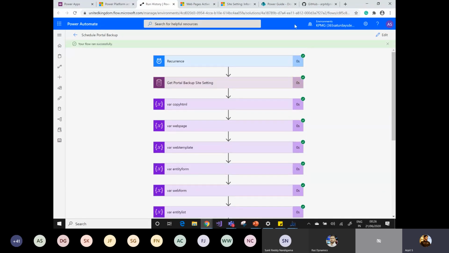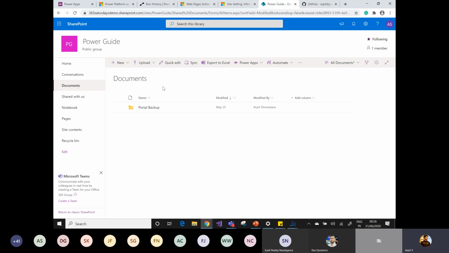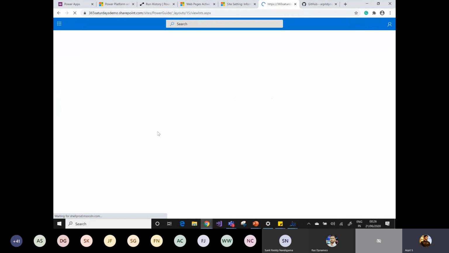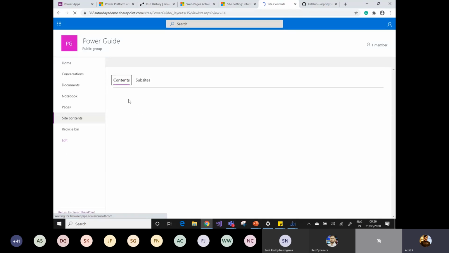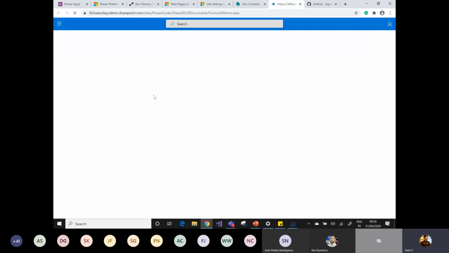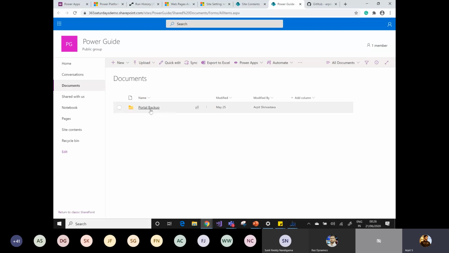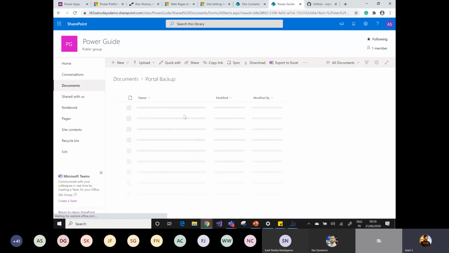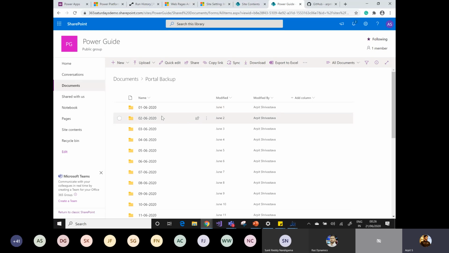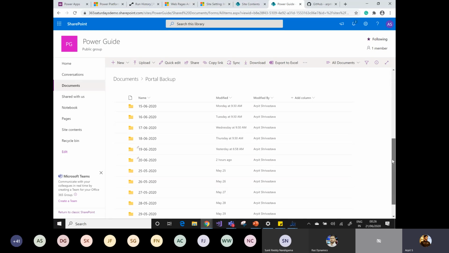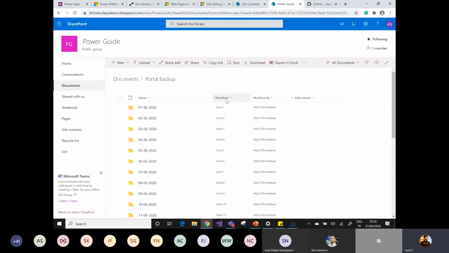And it got successful. Let's see. So here's my SharePoint site. Here you can see under the site contents and under the documents, I'm creating a folder called portal backup, and under the portal backup you can see it has been scheduled on a per day basis, so every day it will take the backup.